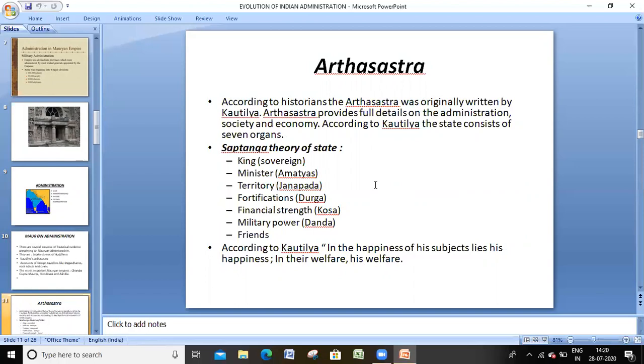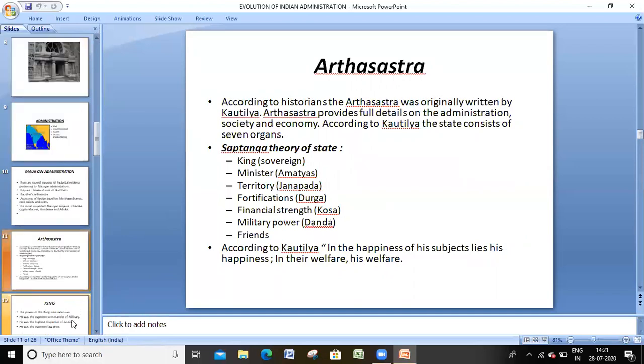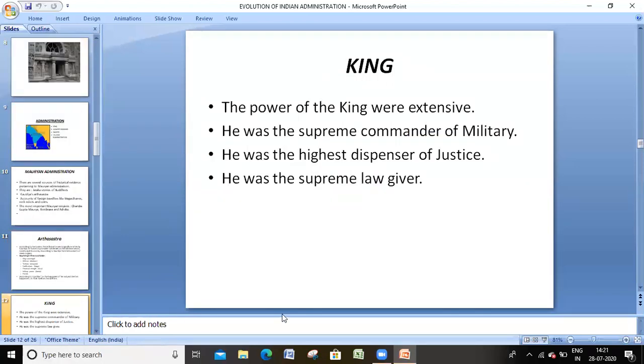So friends, according to Kautilya, in the happiness of his subjects lies his happiness, and in their welfare lies his welfare. So if any king or ruler of a country, his happiness depends upon his followers and people. If you take a king at that time, what were his features? The king was powerful and his authority more extensive. He was the supreme commander of the military, the highest dispenser of justice, and the supreme lawgiver.